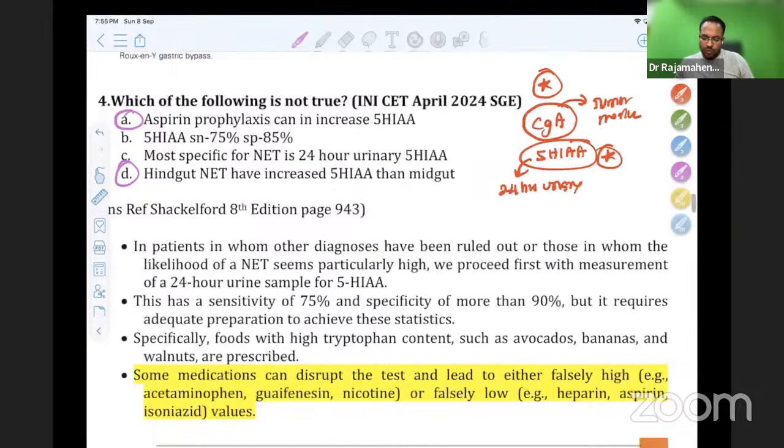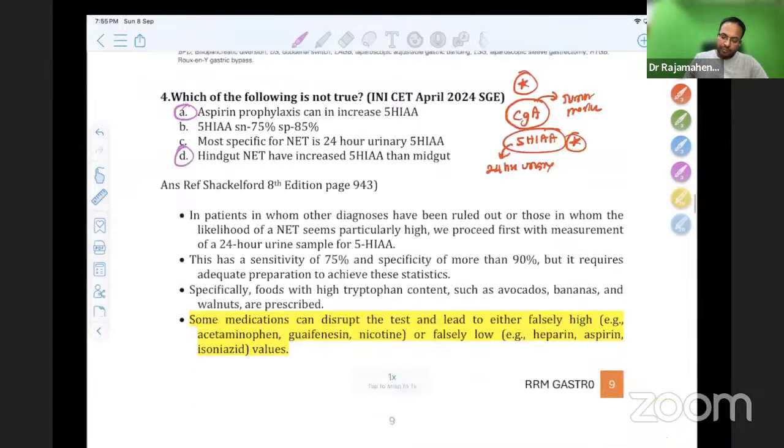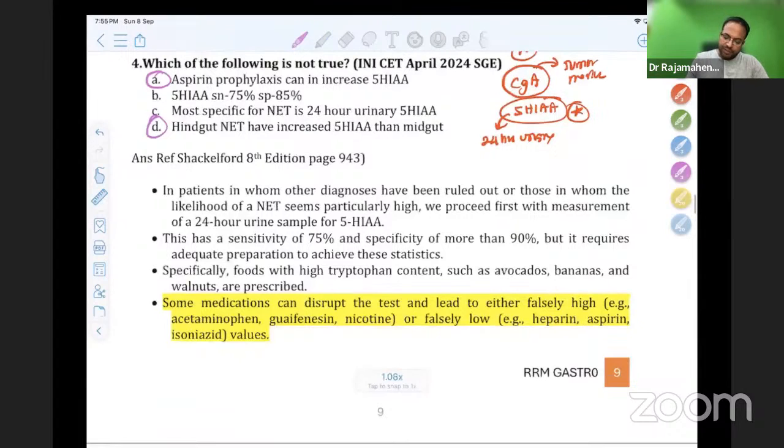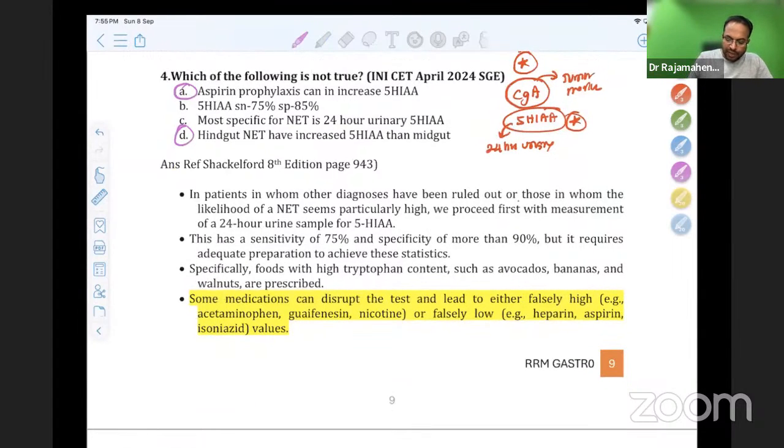In patients whom other diagnoses have been ruled out, or in those who have likelihood of neuroendocrine tumors, we proceed with the first test, 24 hours urinary 5-HIAA. Sensitivity 75%, specificity 90% in this test. Adequate preparation is needed. Foods with high tryptophan content, such as avocados, bananas, walnuts, can alter the value.